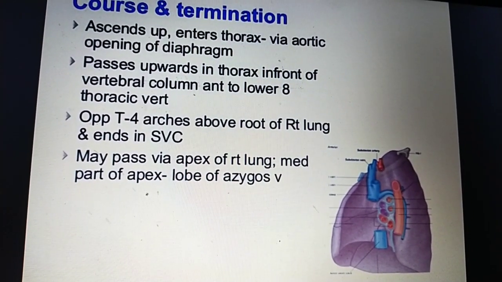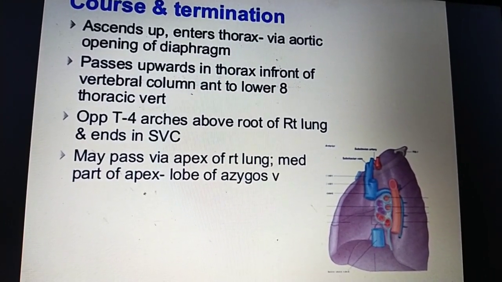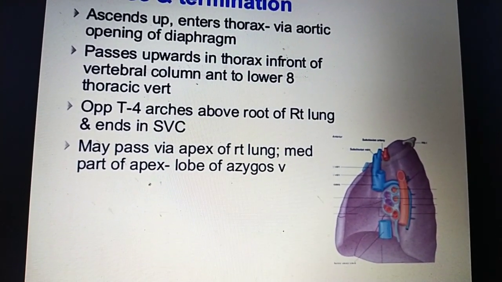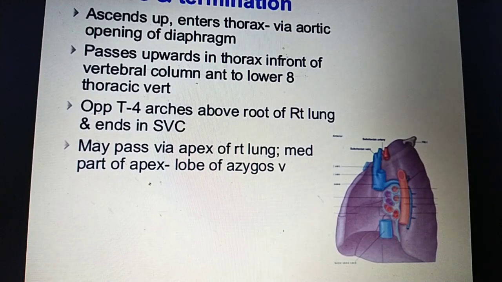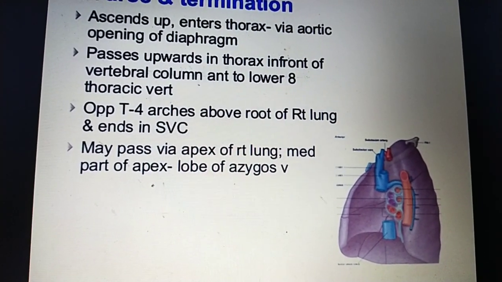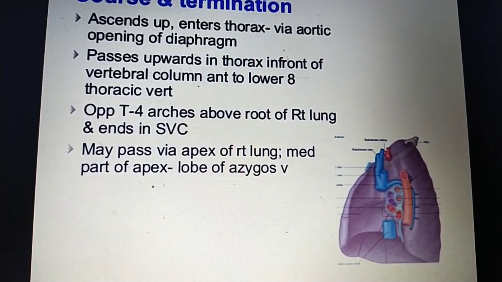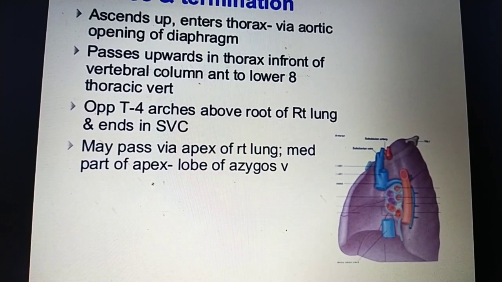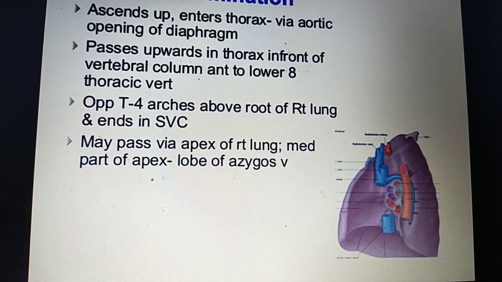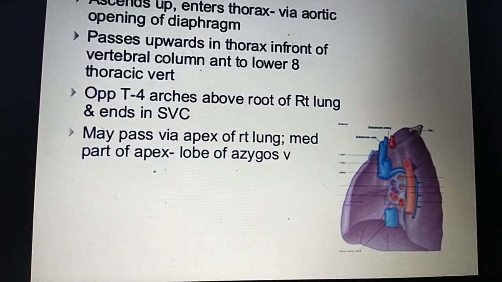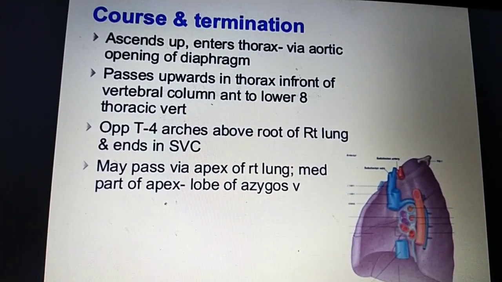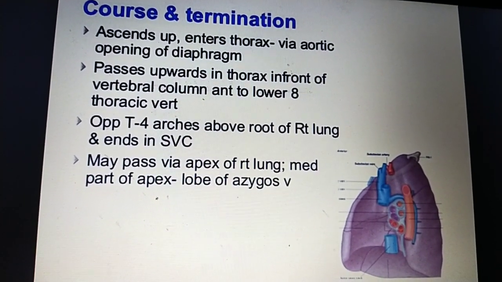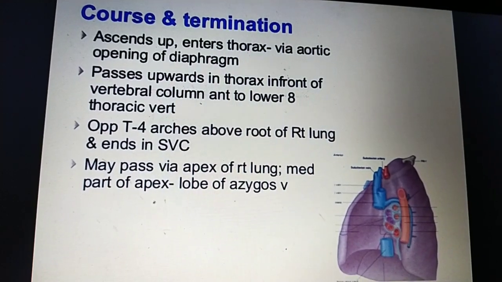Opposite T4, it arches above the root of the right lung and ends in the superior vena cava. It may pass via the apex of the right lung and the middle part of the apex lobe of the azygous vein. This is the course and termination of the azygous vein.